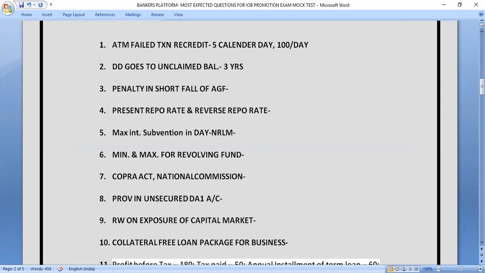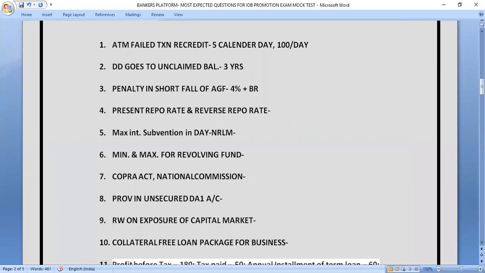Our next question is, what is the penalty if there is a shortfall of annual guarantee fee in CGTMSE? We have to pay the annual guarantee fee and if we have paid less fee, what will be the penalty? The correct answer of this question is 4% plus bank rate. Whatever the 4% plus bank rate is will be the penalty rate for shortfall in AGF.